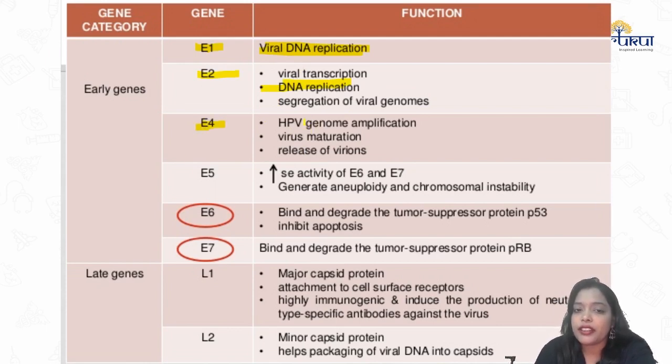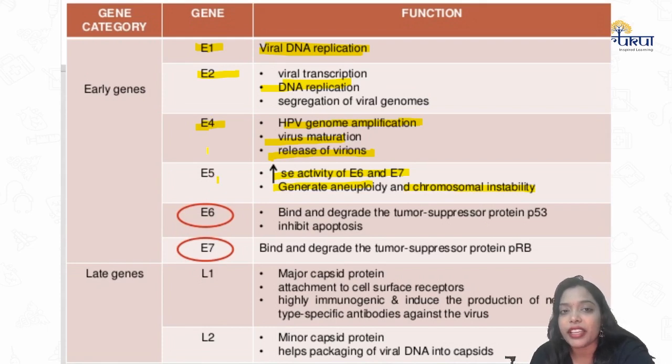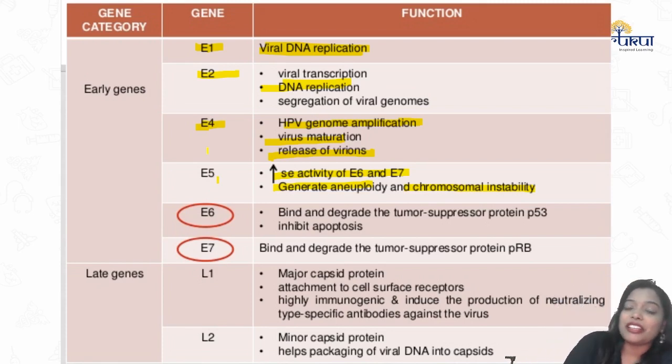E4 helps in HPV gene amplification, virus maturation and release of virions. E5 potentiates the action of E6 and E7 and generates aneuploidy and chromosomal instability. E6 and E7 are the main ones causing the main pathological abnormalities in the cervical cells. E1, E2, E4 and E5 work within the virus, but E6 and E7 work on the cervical epithelial cells, right?